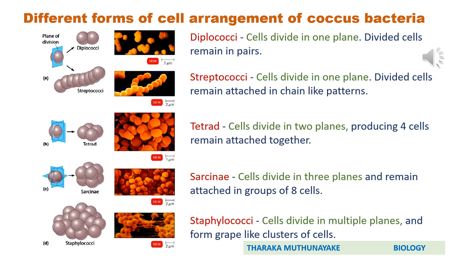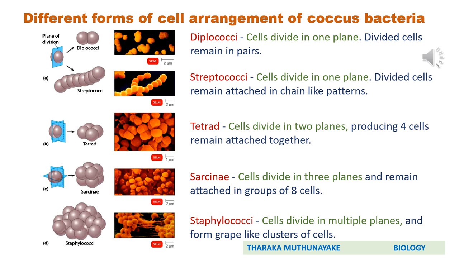Okay, again go to the diplococci nature. Cells divide in one plane and the divided cells remain in pairs and form diplococci. Then go to the next arrangement, streptococci. Here in streptococci also, cells divide in one plane. Then the divided cells remain attached in a chain-like pattern. Then it is known as streptococci.